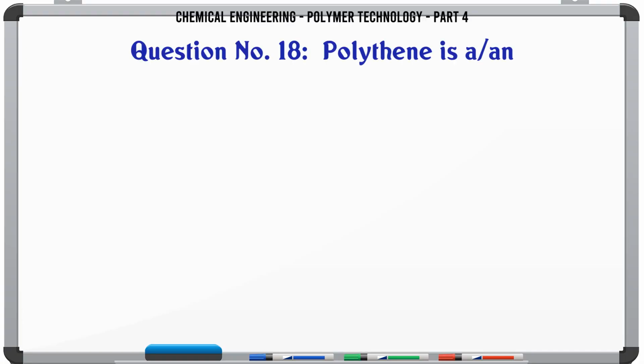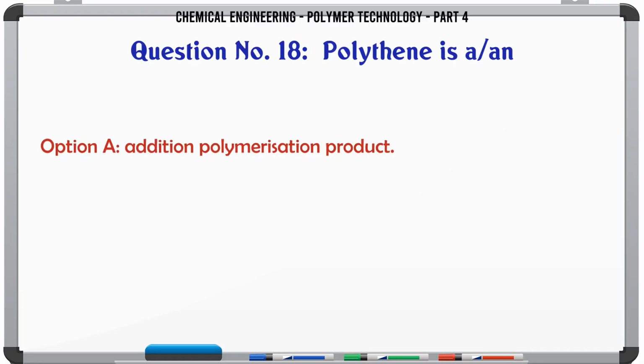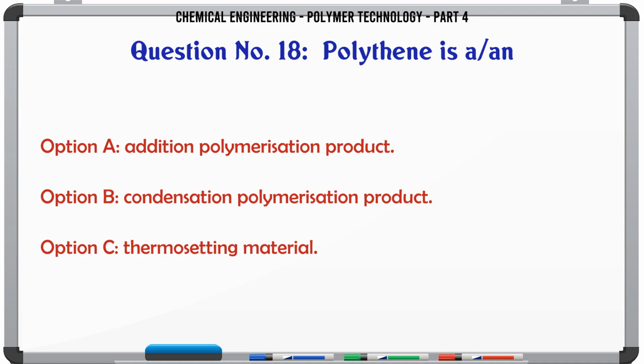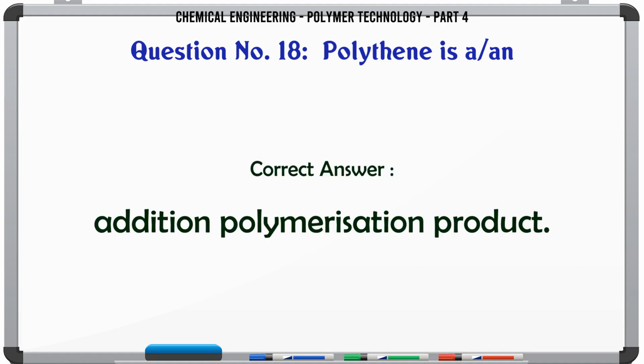Polyethylene is an A. addition polymerization product, B. condensation polymerization product, C. thermosetting material, D. none of these. The correct answer is addition polymerization product.